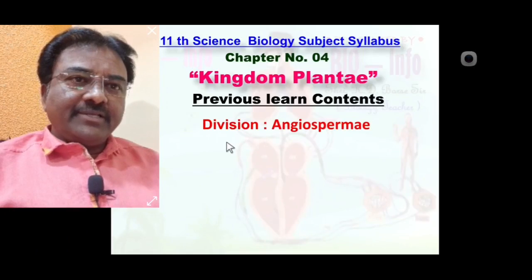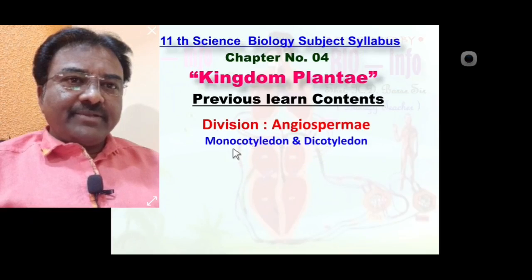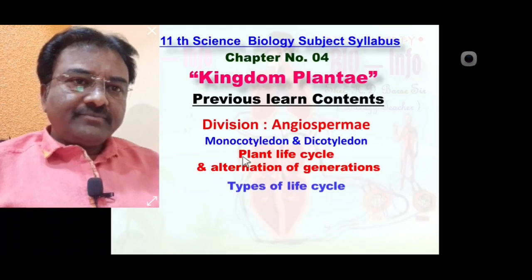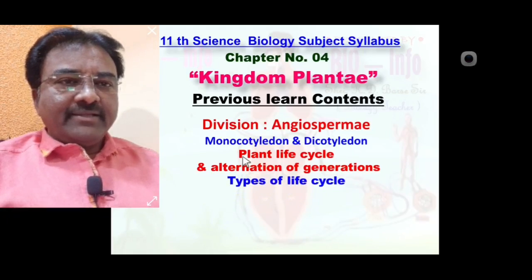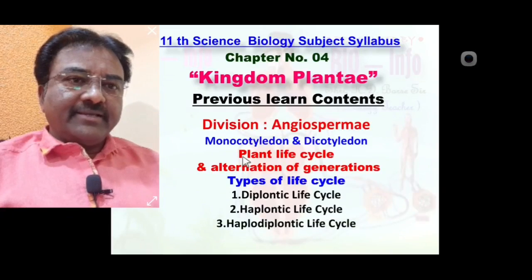In the last lecture we discussed in detail kingdom Plantae, chapter content and concepts, and division Angiospermae. Division Angiospermae is one of the advanced divisions of kingdom Plantae and consists of two classes, monocotyledon and dicotyledon. We discussed the difference between monocotyledon and dicotyledon, plant life cycle, and alternation of generation, which is also a type of life cycle: diplontic life cycle, haplontic life cycle, and haplodiploidic life cycle.